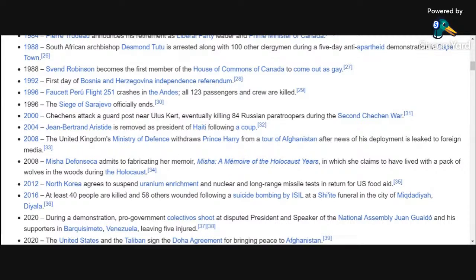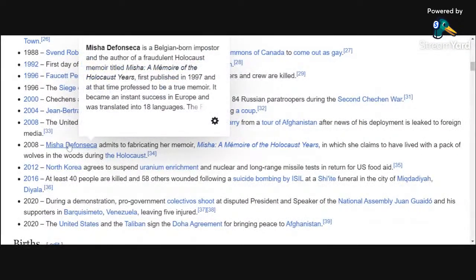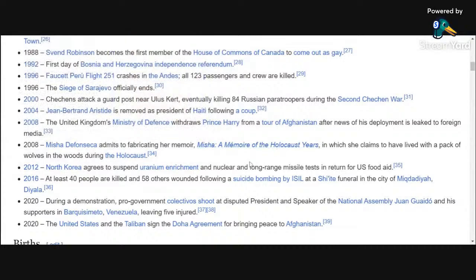Scared. Misha Defonseca admits to lying about her Holocaust history, where she lived with wolves. You already survived the Holocaust. You need to add in living with wolves. I don't think it's necessary. But of course, she admits to fabricating it.